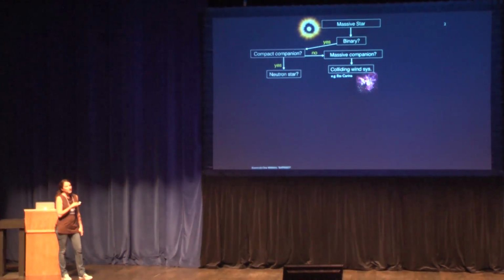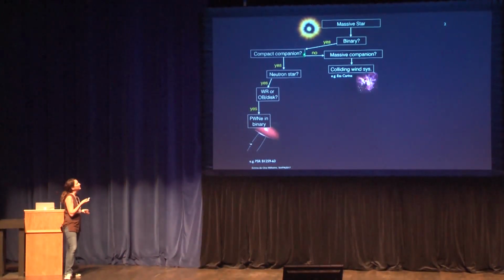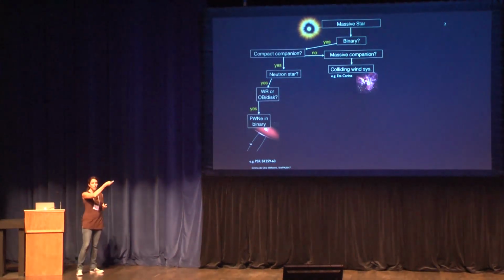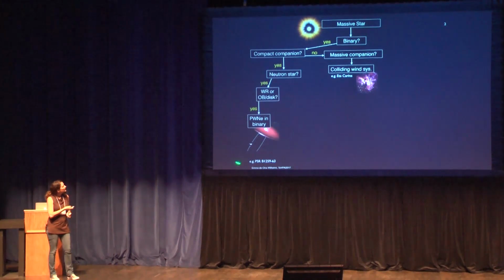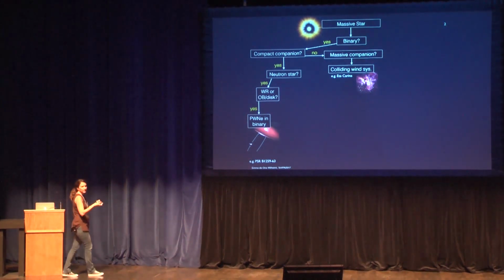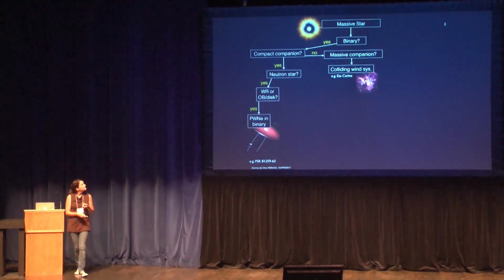And the next question: is it a neutron star? If it's a neutron star, then you can have a look at the companion and think, okay, what kind of companion it is. If it's a massive one, a Wolf-Rayet or O or B star with a disk, then you might end up with a system like 1259, in which you have a pulsar moving across the star wind and upscattering these photons and producing very efficiently gamma rays, modulated gamma rays.